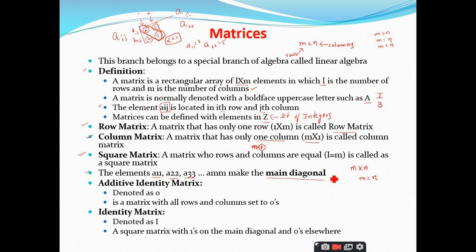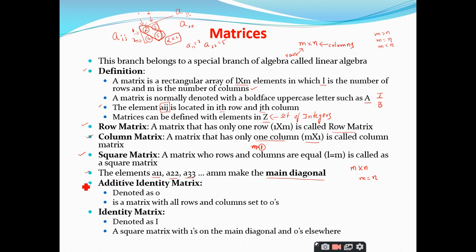diagonal, right? Sometimes we make use of the matrices concept in cryptography also, right? That is the reason why we are discussing the matrices concept. We'll see when we will make use of these matrices. So that is the main diagonal concept.